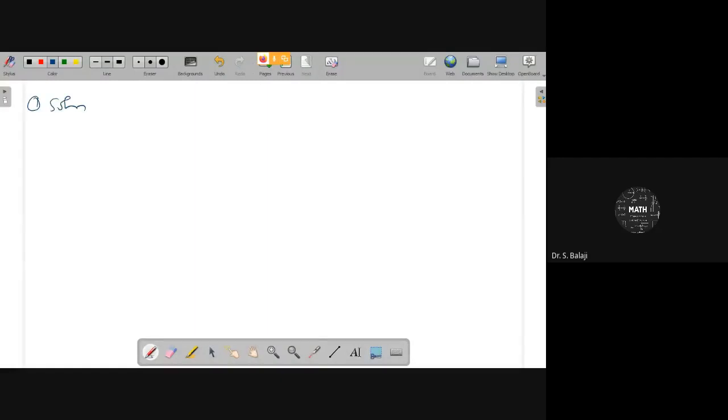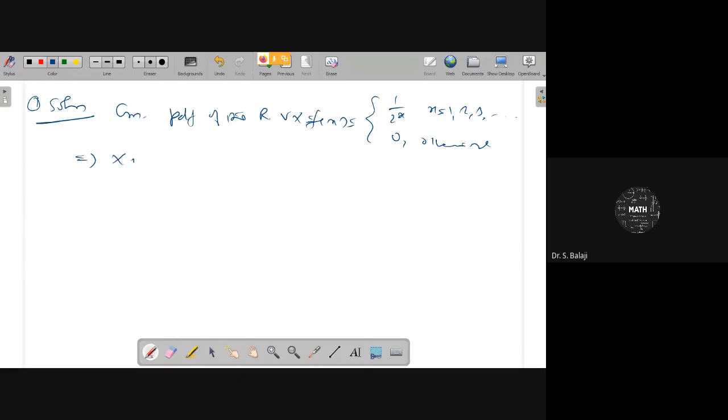First problem solution. Given the PDF of the random variable capital X, f of x is equal to 1 by 2 power x for x equal to 1, 2, 3, etc., and 0 otherwise. This implies X is a discrete random variable. Therefore, you are identifying the MGF here.